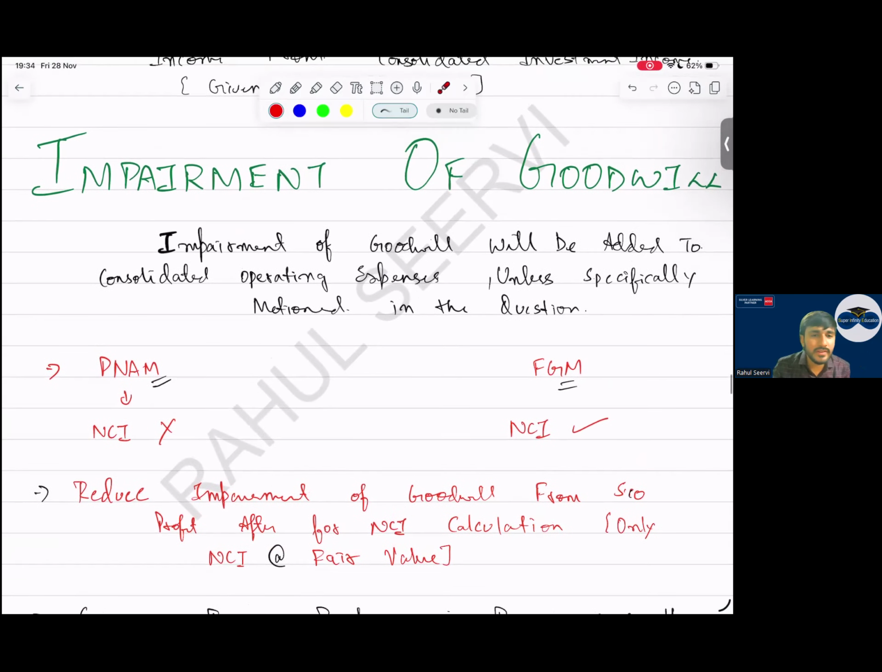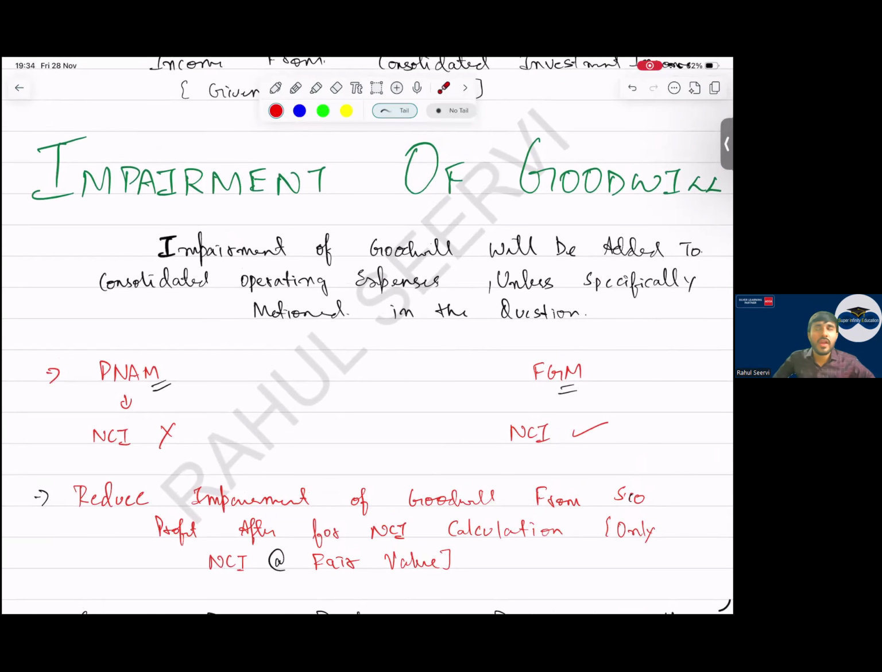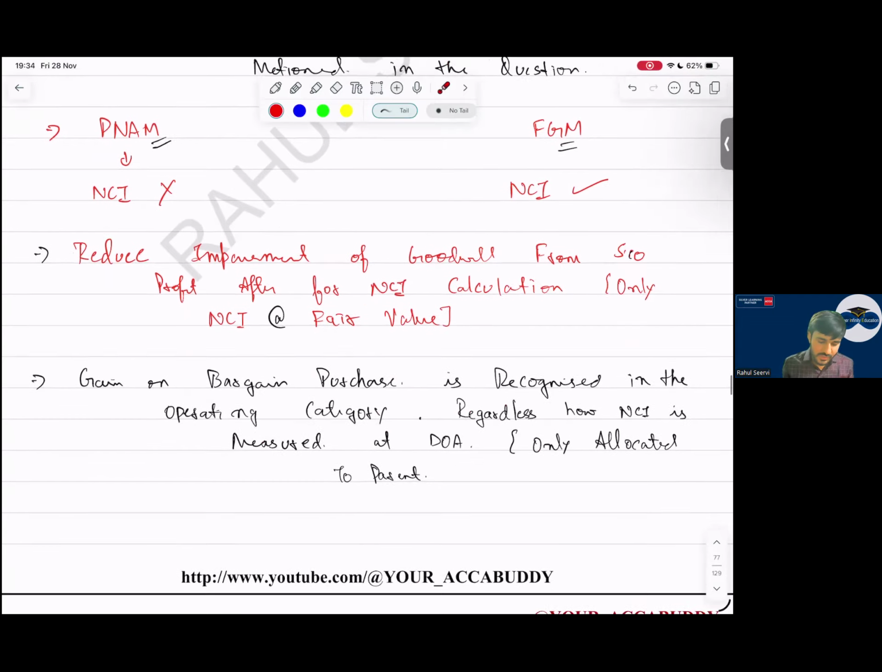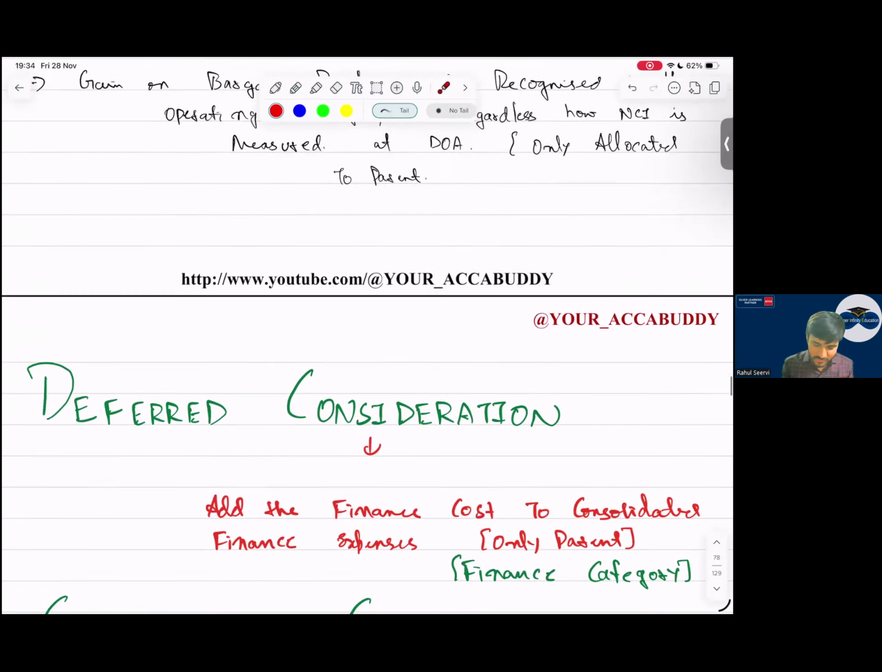Now one more question from NCA. Gain on bargain purchase. Where will you include this? That is a gain on bargain purchase. Where will you include this? I am asking about P&L, not balance sheet. Income, which category? Operating category. Record gain on bargain purchase. Will you give that to NCA? Will you give NCA a share of it? No, NCA will not be given. Understand that? Yes sir. This is done, then only to parent.